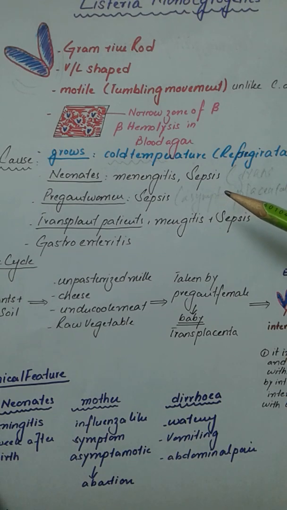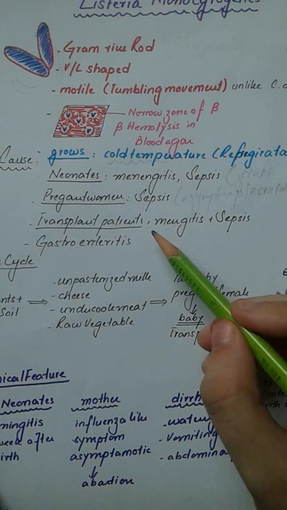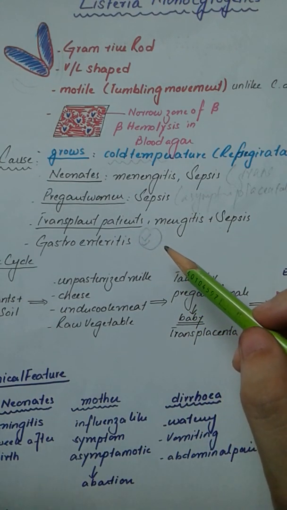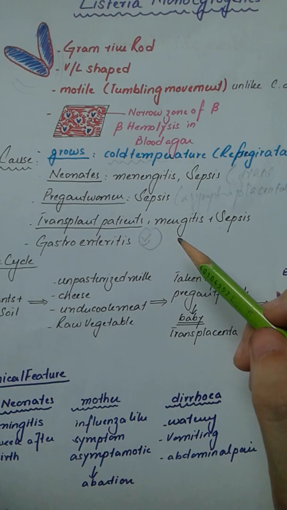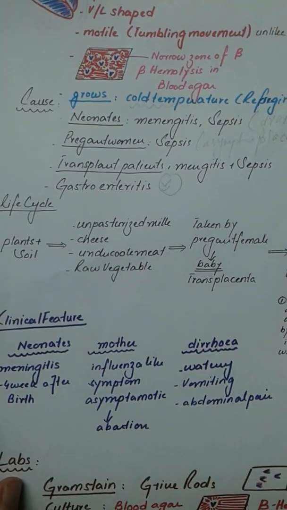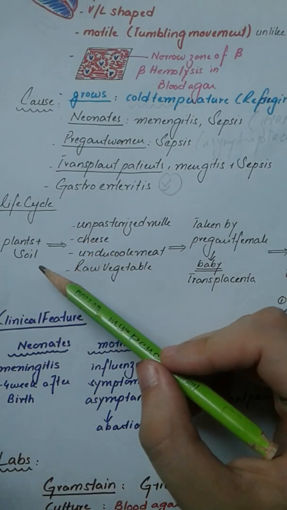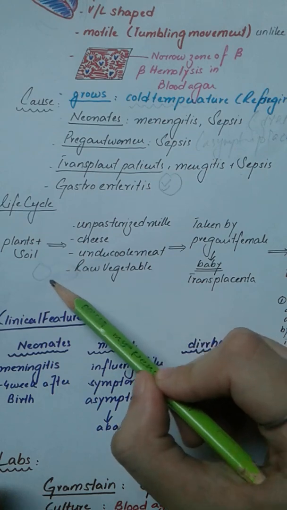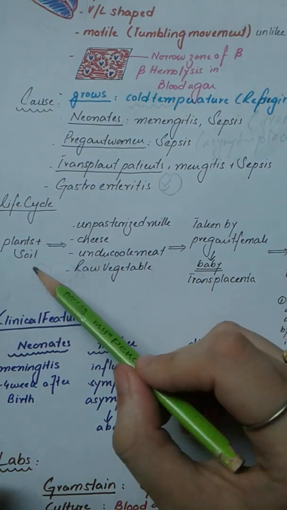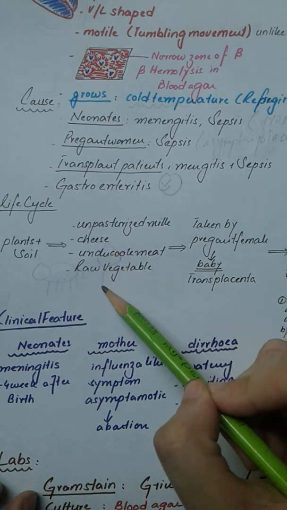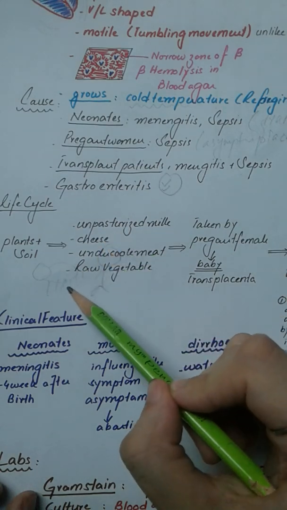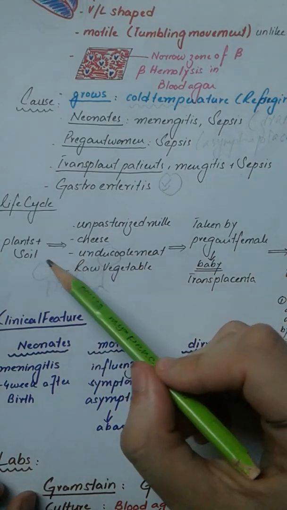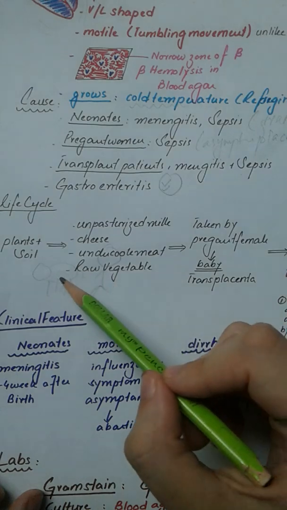Another disease that this organism is well known for in the food industry is gastroenteritis. It is one of the organisms that can cause epidemic gastroenteritis. Now, the life cycle is that it is present in the soil and the plants. So whenever animals eat these, they become infected. Whenever a human consumes milk from such an animal, or cheese, undercooked meat, or raw vegetables from plant sources, they get infected.